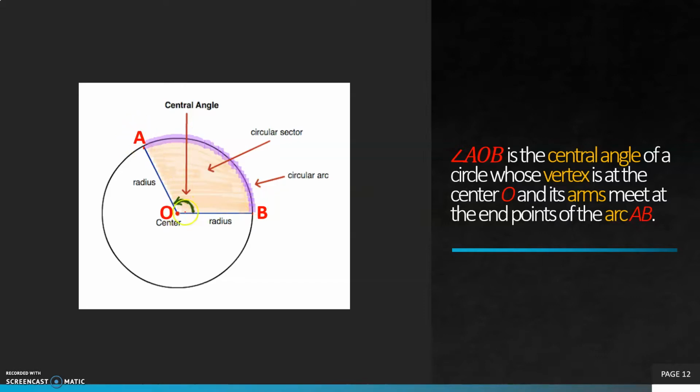OA and OB form the arms of the angle, and AOB is the central angle because this angle is made at the center O, and the arms OB and OA meet at the common endpoint O. So this point O is called the vertex of the angle. So that is why AOB is the central angle.